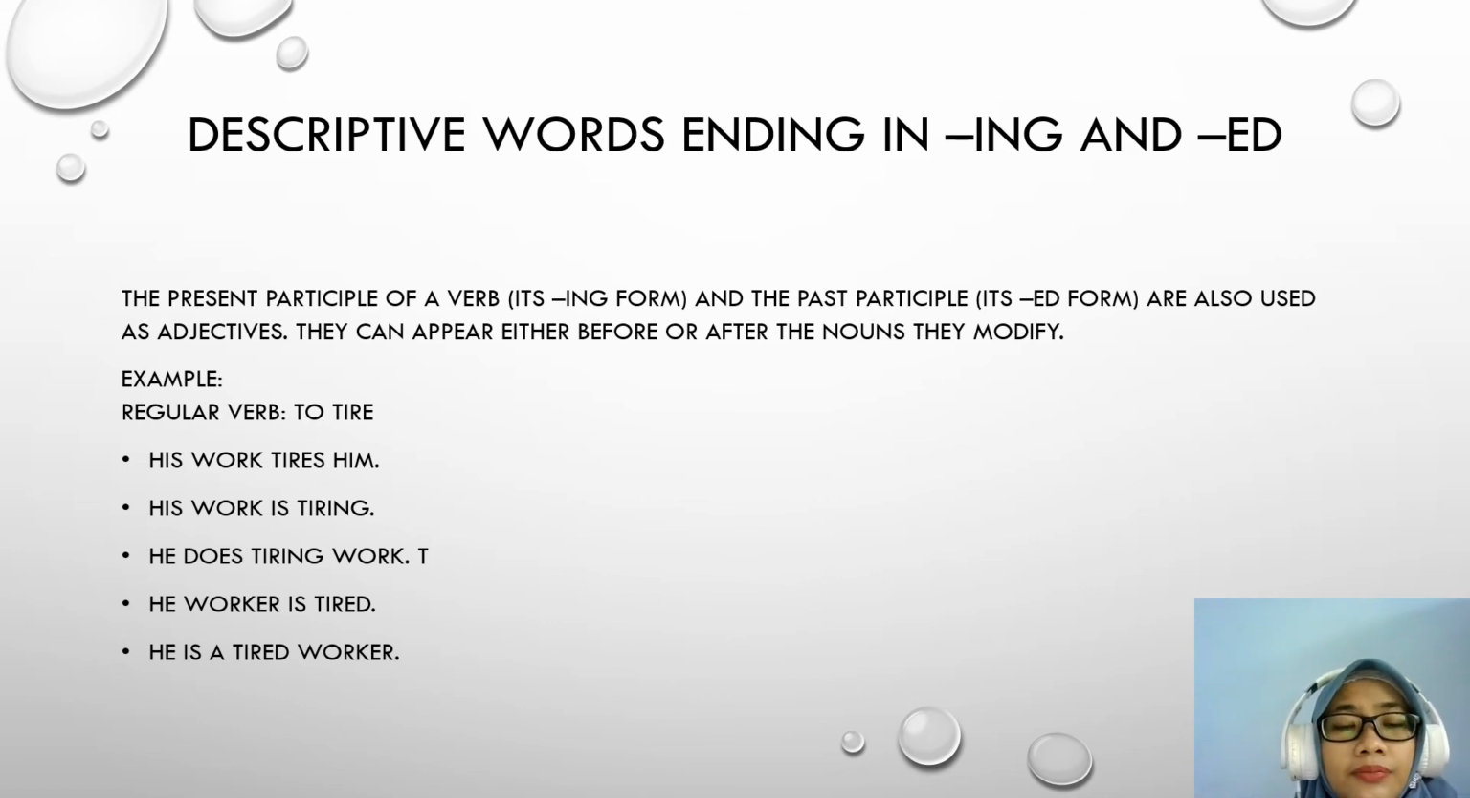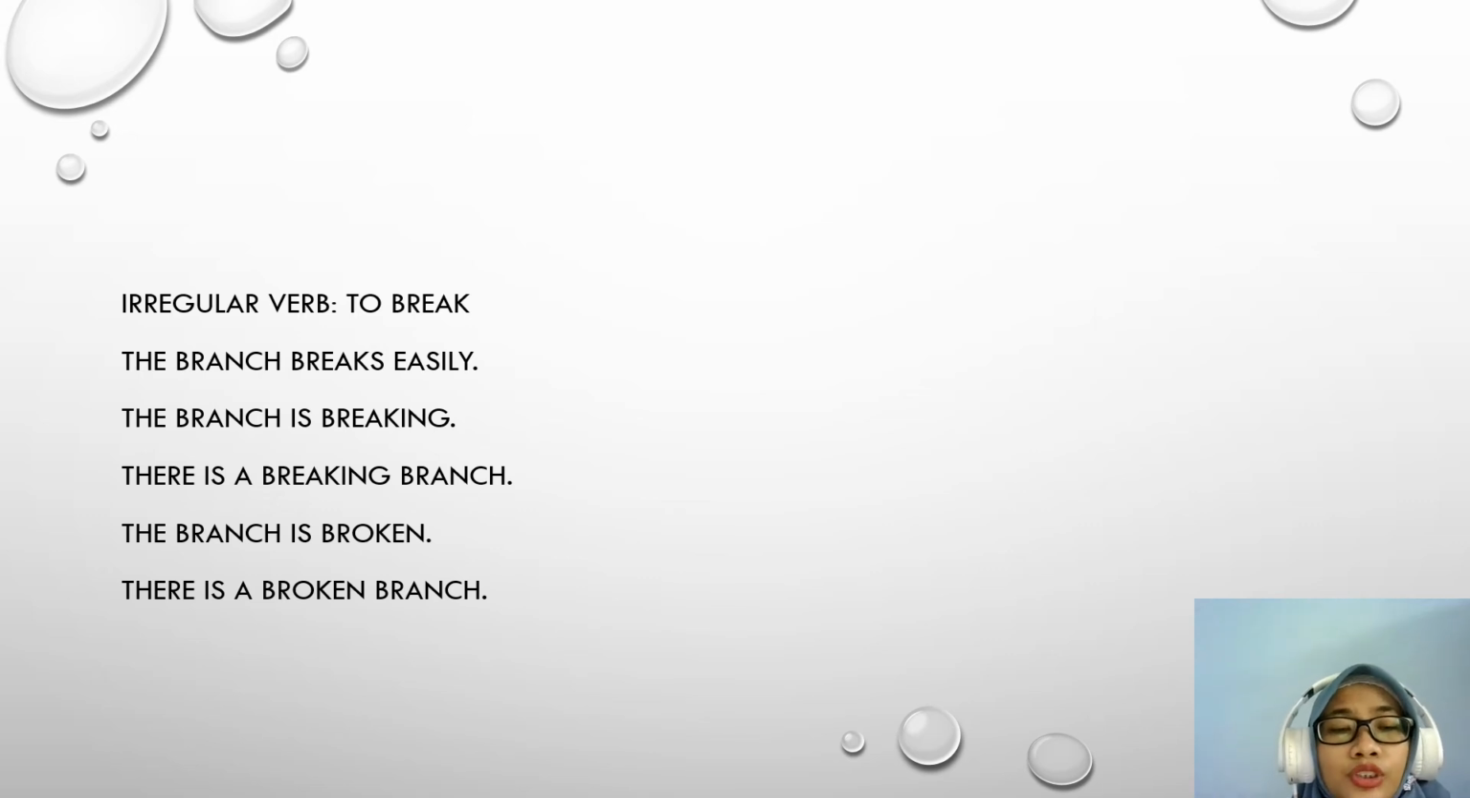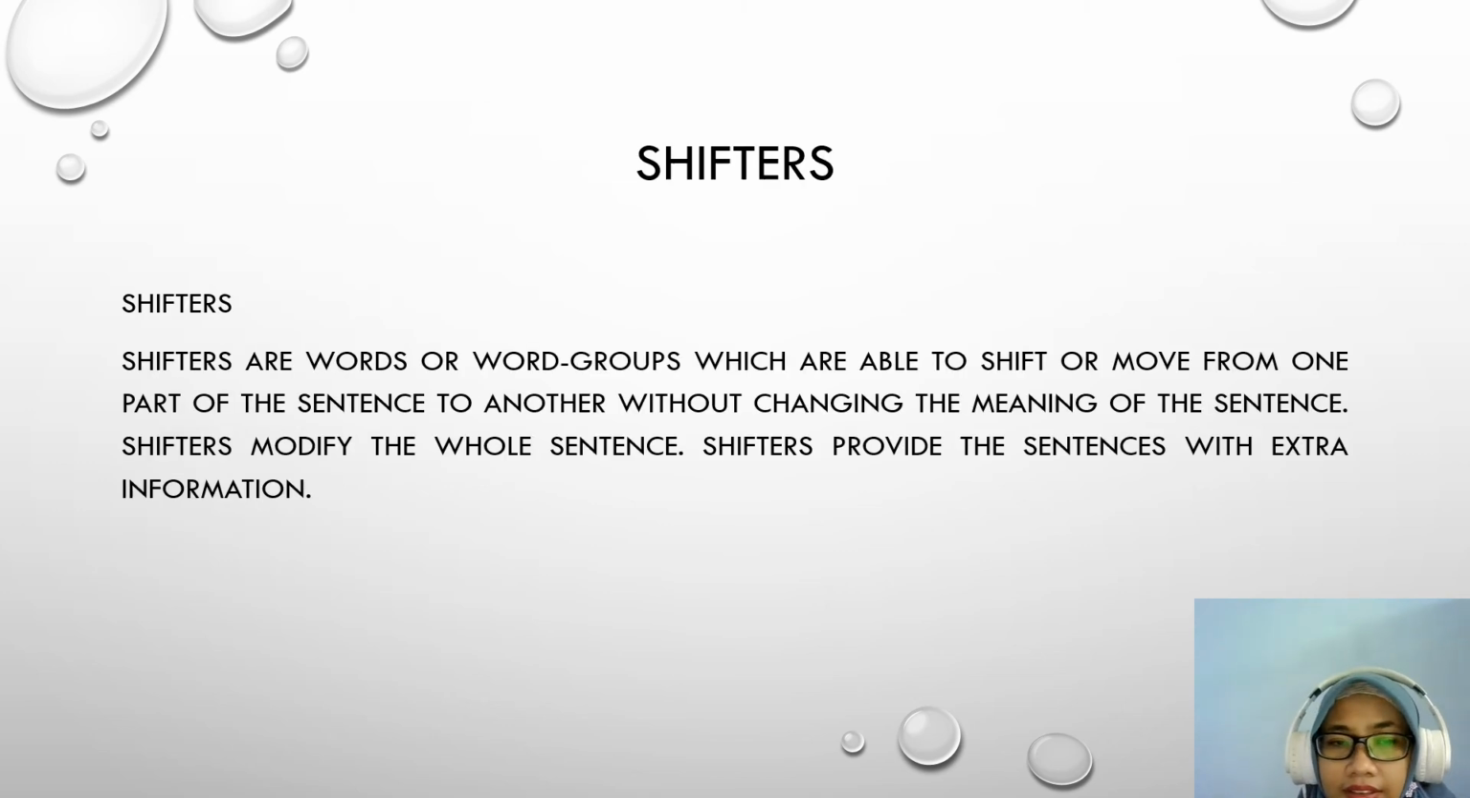The regular verb to tire. The sentence: his work tires him. His work is tiring. He does tiring work. Okay, sorry. The worker is tired. And then, he is a tired worker. Irregular verb, to break. The branch breaks easily. The branch is breaking. There is a breaking branch. The branch is broken. There is a broken branch.